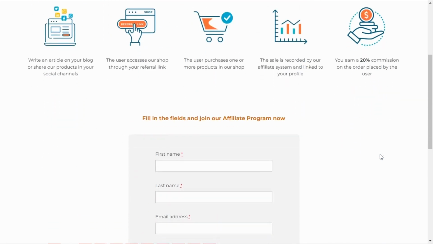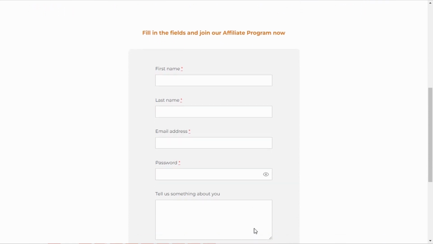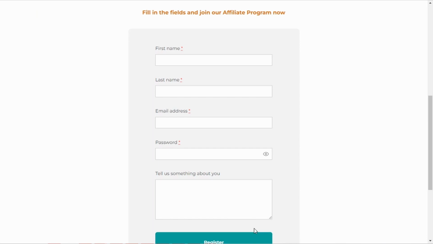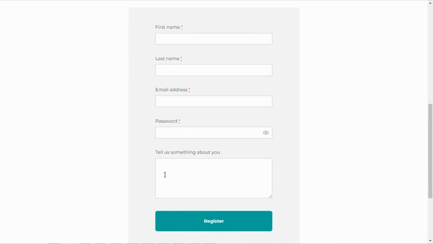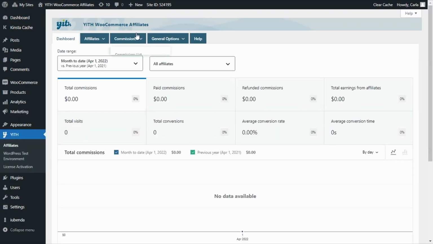What we're interested in this video is this registration form. This is super important because this is where customers are going to enter their information and anything you need or want to know from anyone that's applying to become an affiliate on your site, okay? We're going to see how to create this form and the fields that come with it. Let's go over to the dashboard, to YITH, Affiliates, General Options, Affiliates Registration.